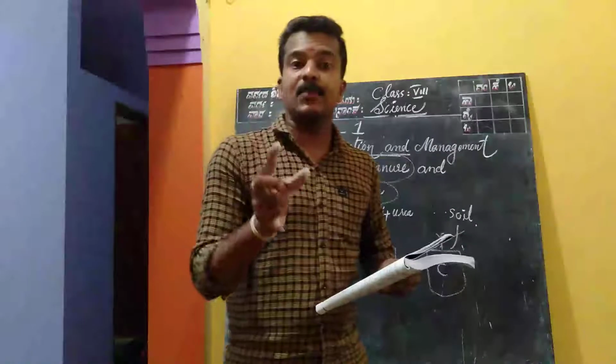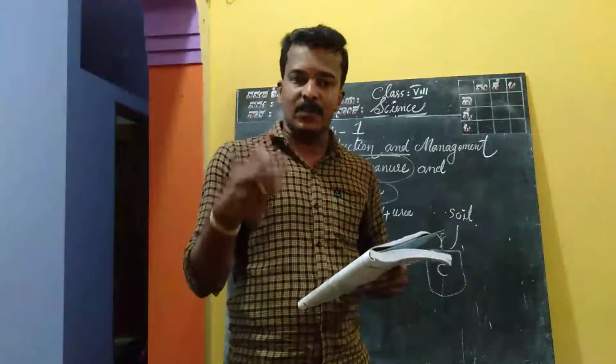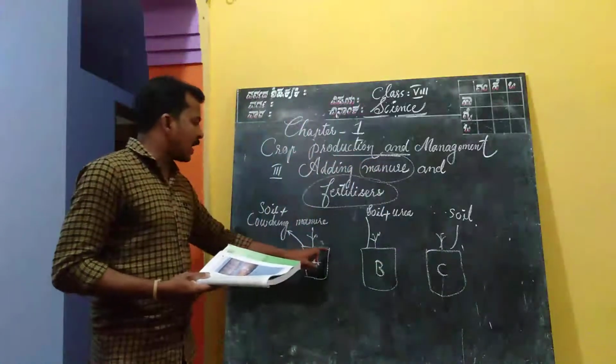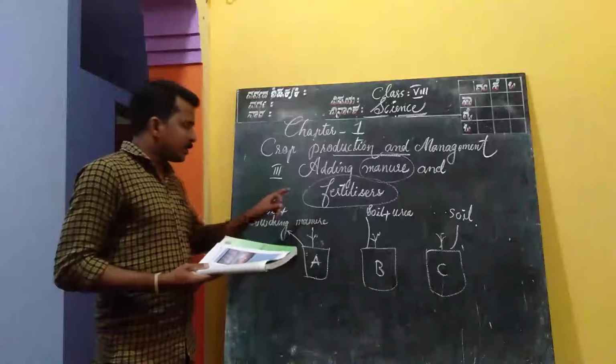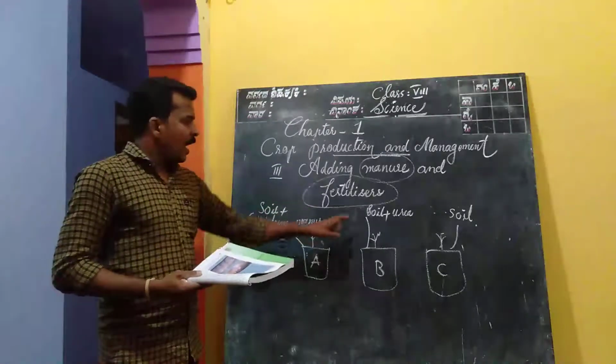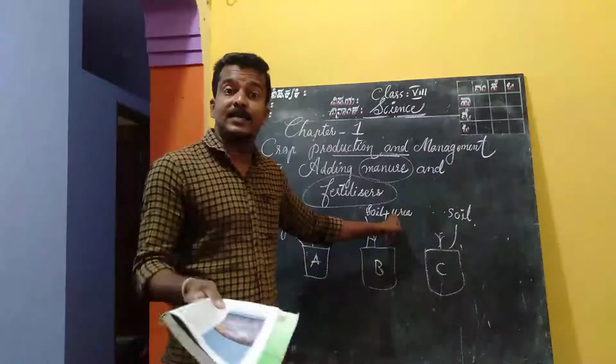Listen very carefully. If you are not understanding, you can pause, rewind the video and watch again. In glass A, soil plus cow dung manure. In glass B, soil plus urea, which is one of the fertilizers.